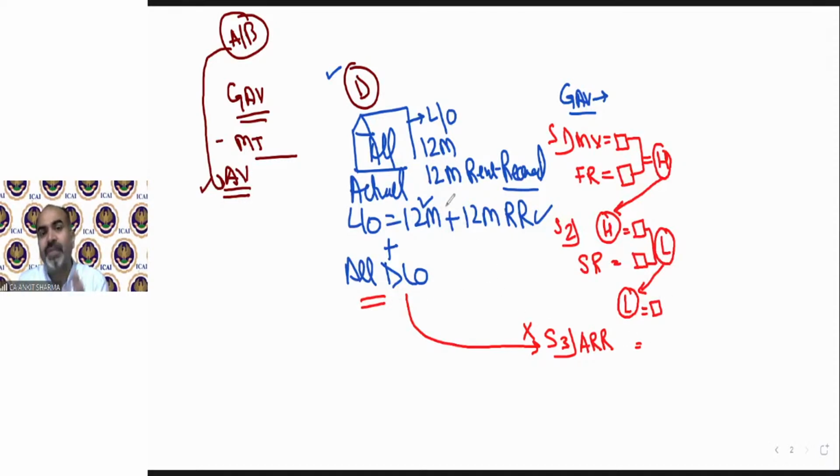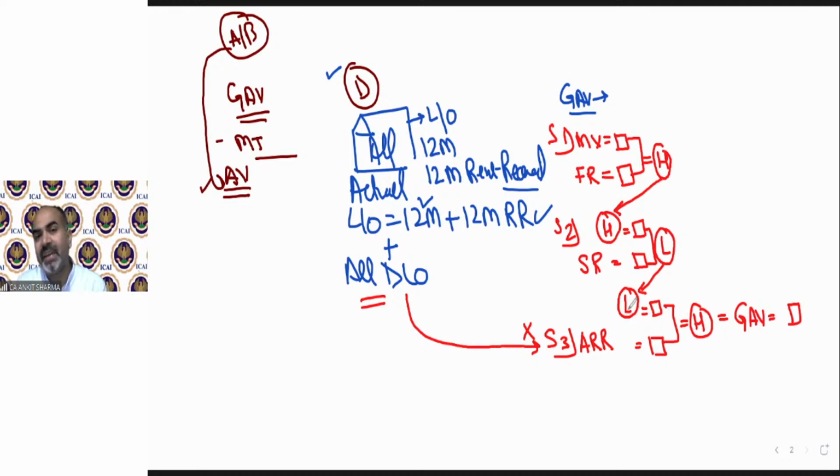But in case of actual let out, there will be actual rent received. This value will also be given in the question. Now we have to compare these two values, and whichever is higher will be our GAV.